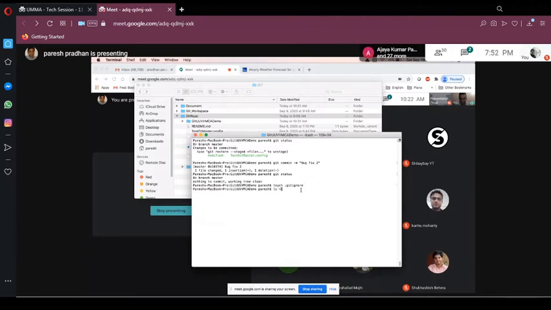So let me see what all files I have in this. I have the git config and test git master, and I have a Java file. Let me do one thing: let me compile this Java file. So javac, and I'm trying to compile this Java file, and then I will show you what exactly this git ignore does. Okay, it compiled. Now if I do ls -a, you can see a class file created. So from the Java file it created a class file.